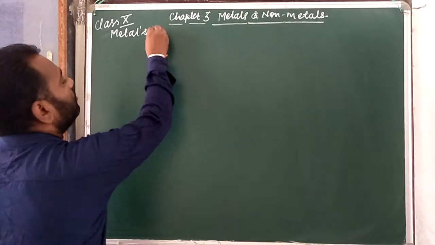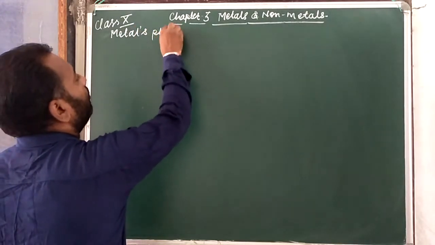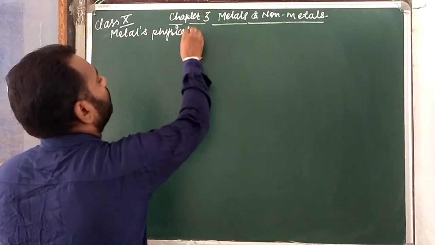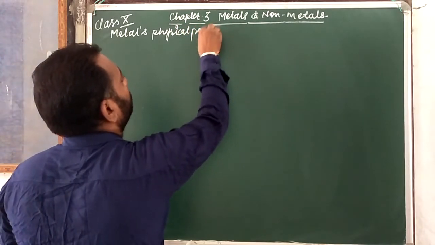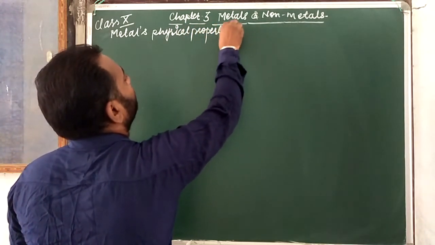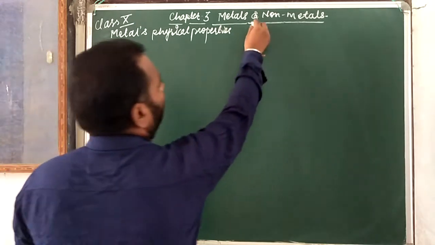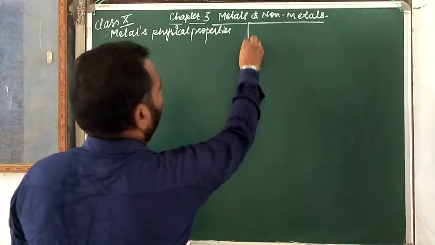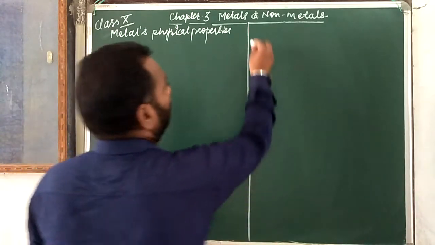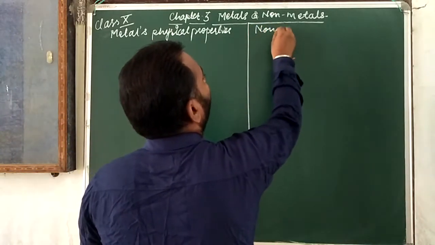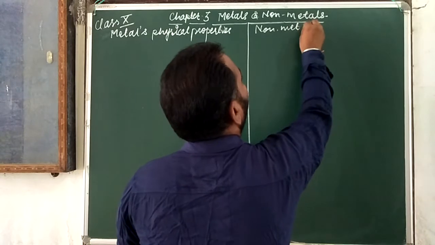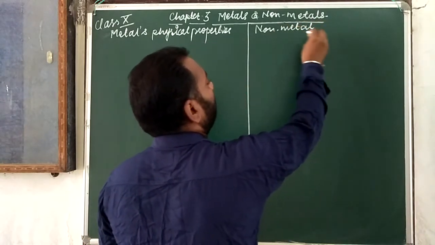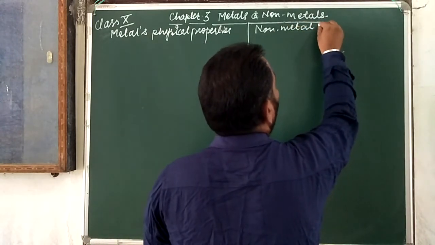Metals physical properties. Okay, and here I am writing non-metals physical properties. So in tabular form, we will study these two, metals and non-metal properties.